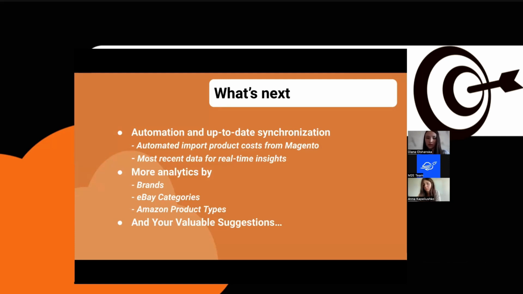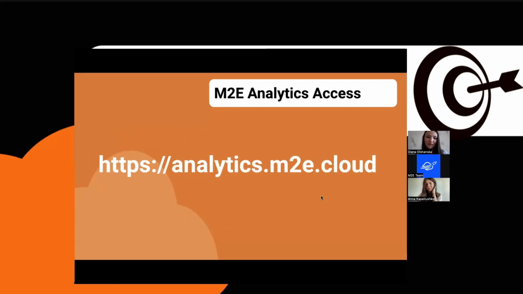This is an early version of our app, so the data is just beginning to compile here. As time goes on, you will have more data here in analytics, and this will bring you more visibility. I invite you to start using the app right now, and please share your suggestions and ideas on what other features can be beneficial to your business, because your needs are what actually drive us further.